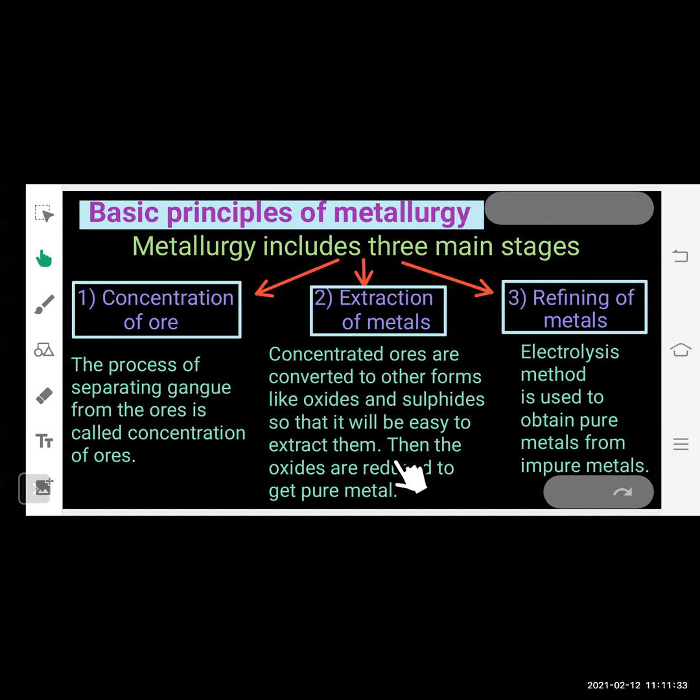So we do the refining of metals in the third stage, and in this stage we use the electrolysis method, which is used to obtain pure metals from impure metals. So at the third stage, after refining of metals, we get 100% pure metals. All these three steps we are going to study in detail. So let's start with the first one, that is concentration of ore.